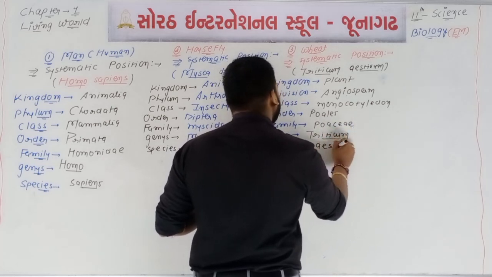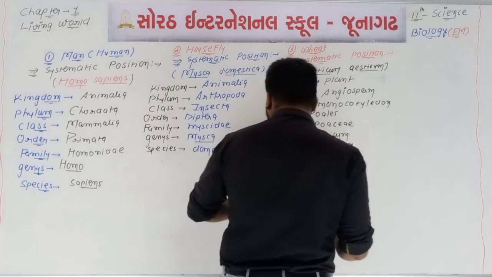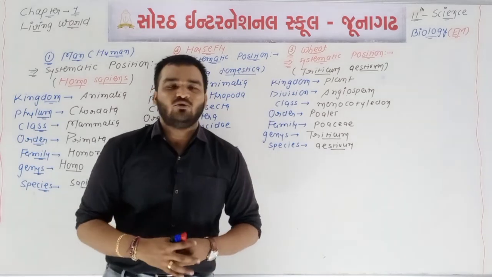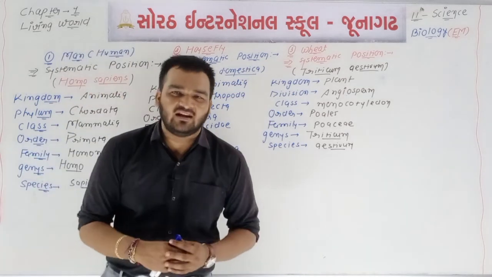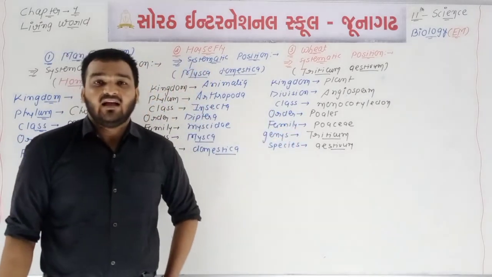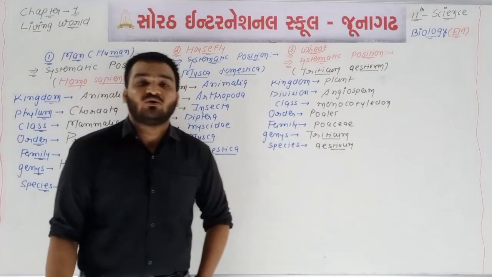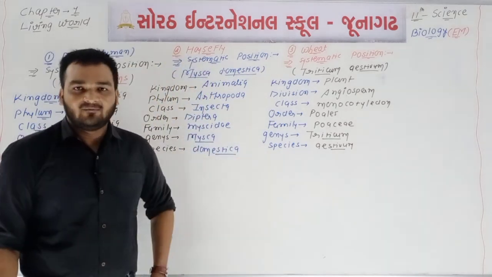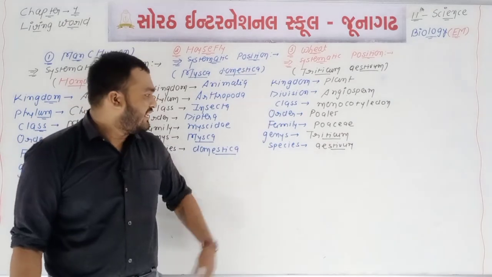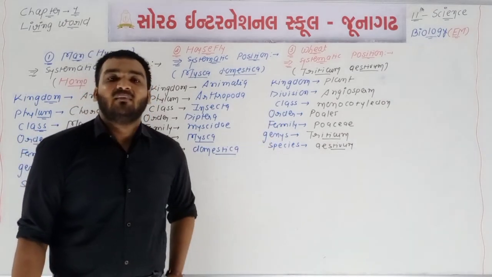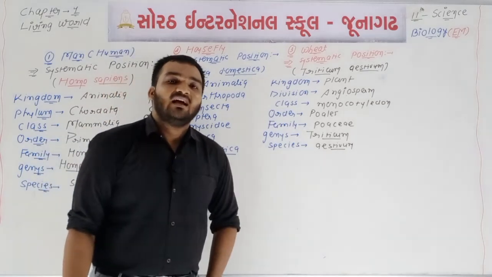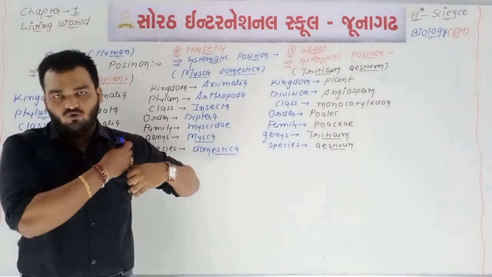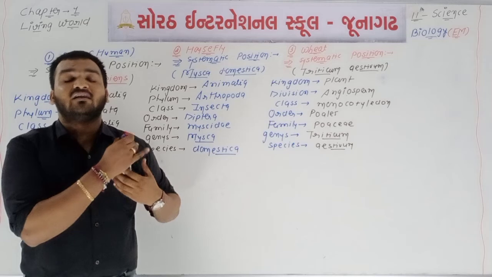Okay, so out of 4, 3 are completed. And what about the last one? The last one is about the mango. You will write it by yourself. The scientific name of mango is Mangifera indica. Kingdom plant. Division angiosperm. Class will be dicotyledon. Family will be Anacardiaceae. Order will be Sapindales, the genus will be Mangifera, and species will be Indica. So these are the 4 different types of organisms. So table number 1.1 is 100% completed.